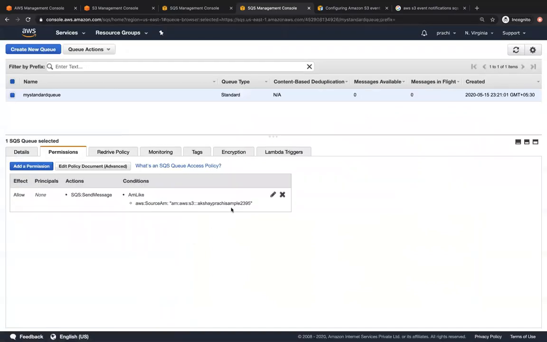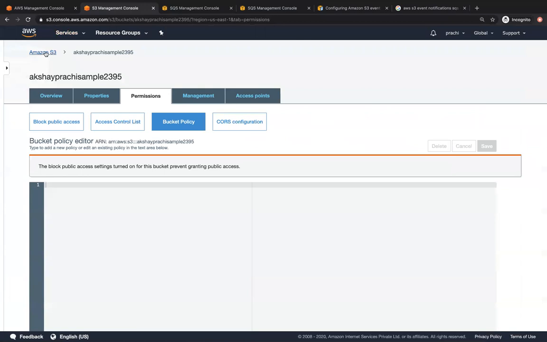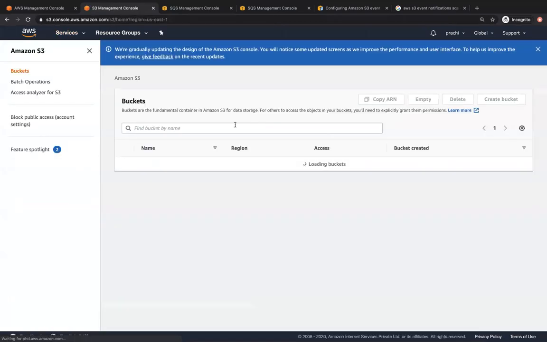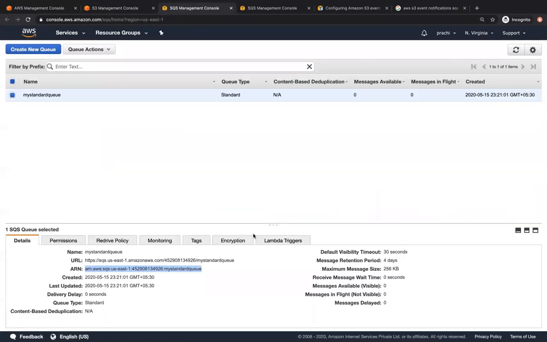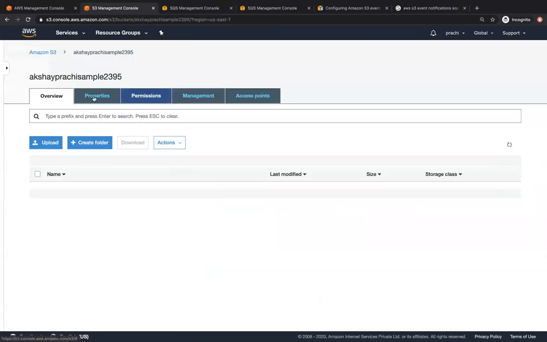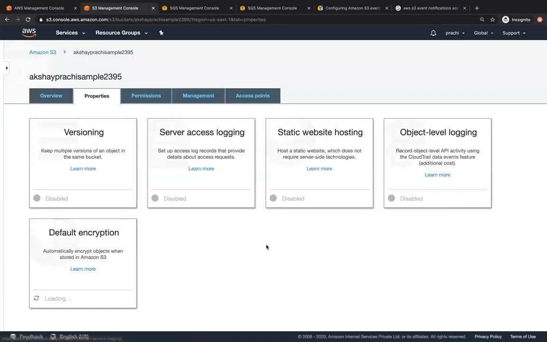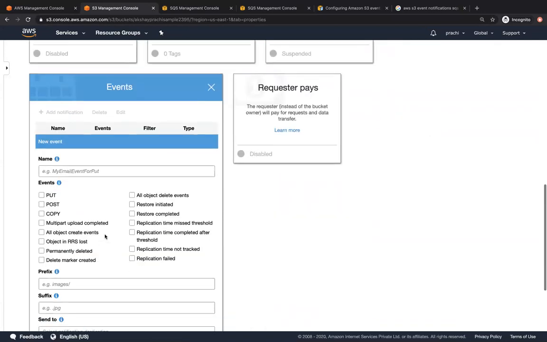Once we have done this, we can go to S3, and remember that the S3 bucket and the queue should be in the same region. Let's confirm that once. The S3 bucket is in the Northern Virginia region, and our SQS queue is also in the Northern Virginia region. That is nice. So now we are going to go into the bucket, go to properties, scroll down to events, and add a notification over here.